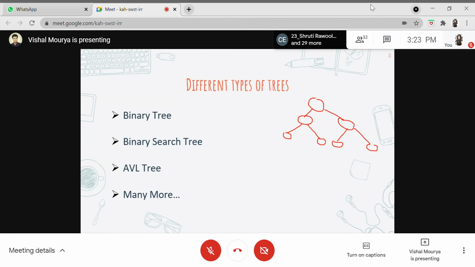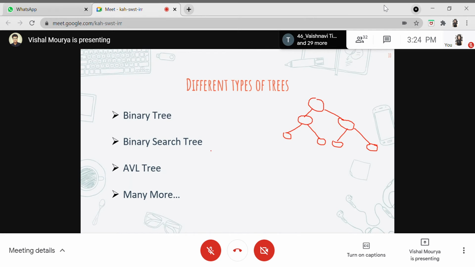If I had not drawn these two children right here, then it would be an incomplete binary tree. It will still be a binary tree, but an incomplete one, because one child has two children at the next level, and the other child of the parent node does not have any. So this is an incomplete binary tree, and the other is the complete binary tree.